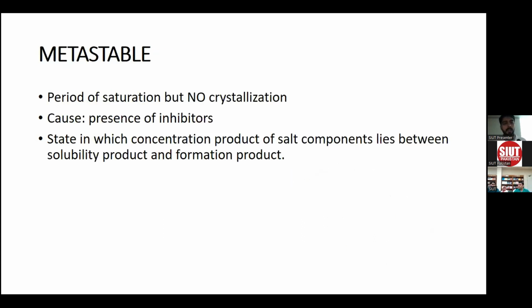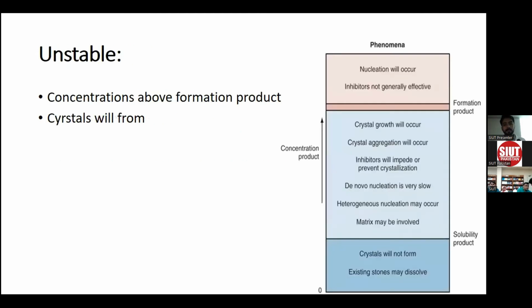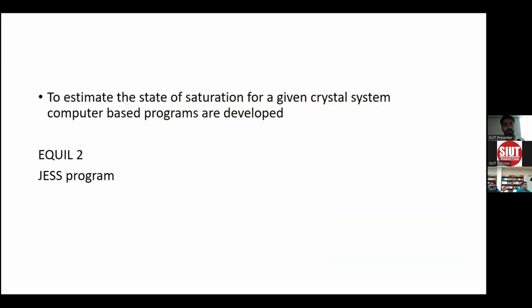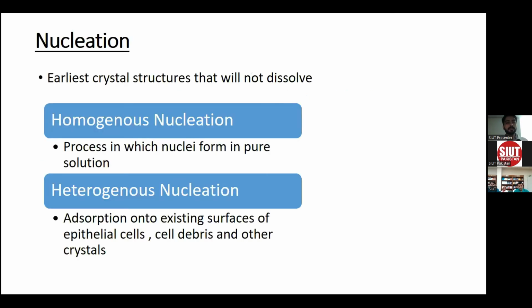As it is, metastability is a state where the concentration product of salt lies between the solubility product and the formation product. To estimate the state of saturation of a given crystal system, various computer-based programs have been formed. These include EQUIL2 and JESS programs that can estimate the saturation of urine and also predict the risk of stone formation. As we have already discussed, nucleation.